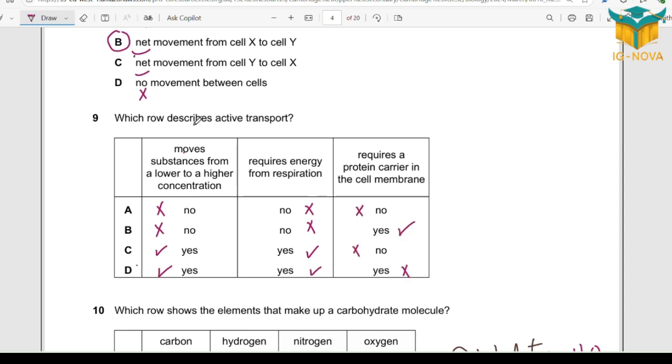So by the end, we ended up with either from this side B or D, from this side C, D, from this side C, D. So option D is correct. So that is technique number 1 of cancellation of wrong options. Wrong options, wrong options, wrong options. So matching is D. By the end, make sure that you have the correct option. Moves a substance from lower to higher concentration, agree. Requires energy from respiration, agree. Requires protein carrier, also agree. So all of them.